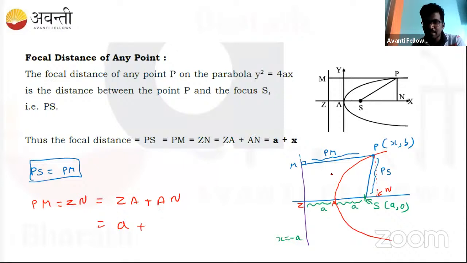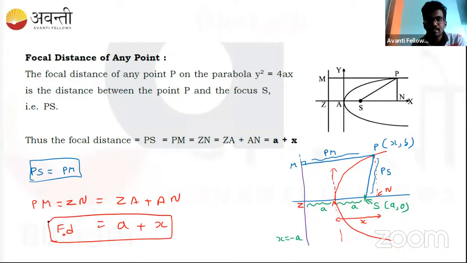AN we do not know. If I call this the vertical y-axis, then this N is nothing but this distance from it. So this is the x coordinate for the point P, and hence we write it as x. Hence the focal distance is given by A plus x. The focal distance from the focus to any point on the parabola is always equal to A plus x.